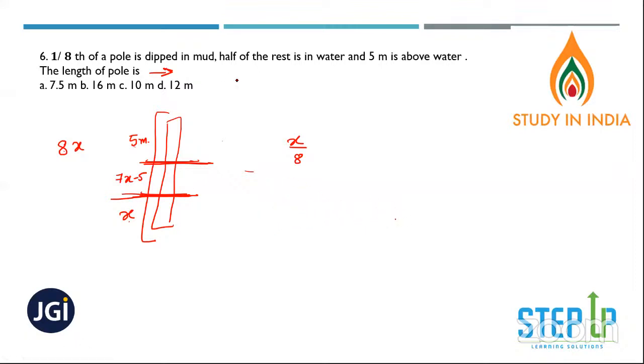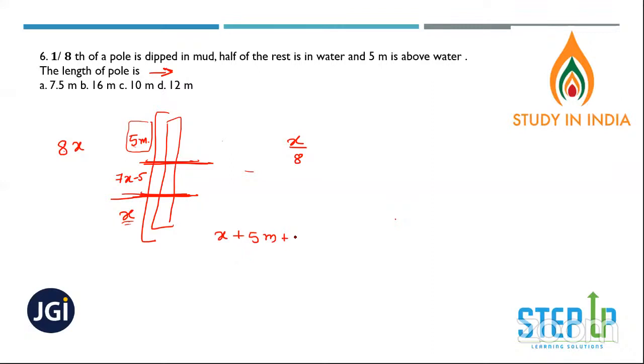what they are saying. 1/8 of a pole is dipped in mud. So this part is dipped in mud, and half of the rest is in water, and 5 meters is above water. So 5 meters is above water. Right?